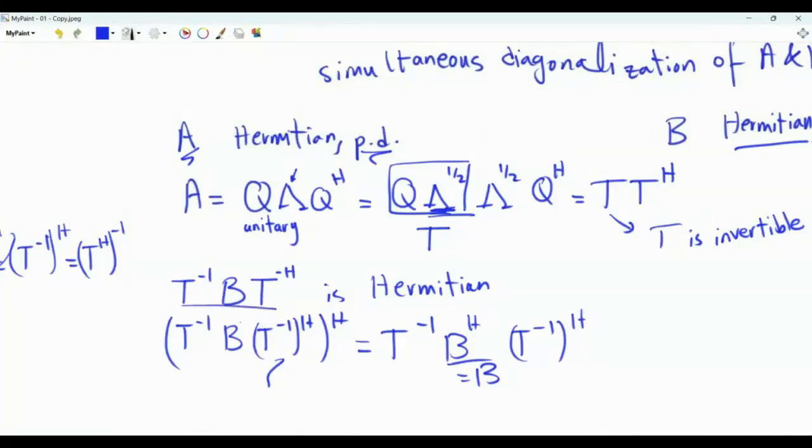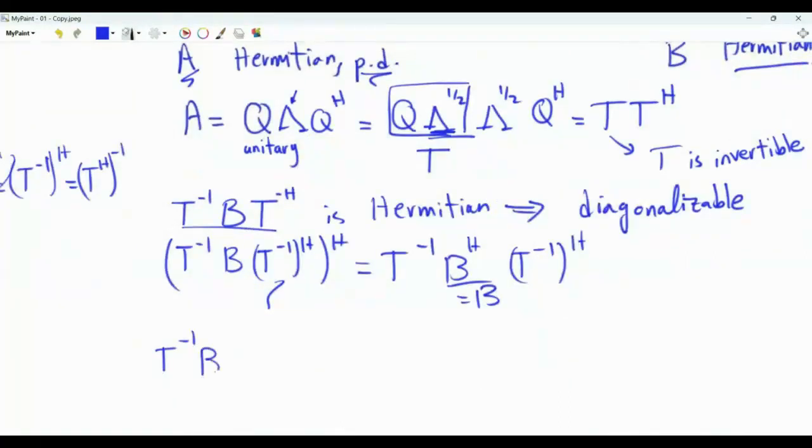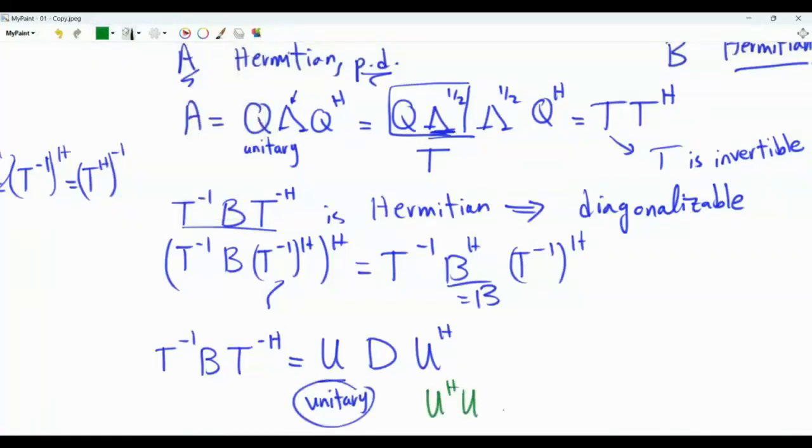Because it is Hermitian, this matrix is diagonalizable, and we can do the same eigendecomposition. We can take T inverse B T inverse Hermitian and write it as U D U Hermitian. U is a unitary matrix of eigenvectors, so U Hermitian U equals U U Hermitian equals the identity of size n by n. And D is a diagonal matrix of eigenvalues.